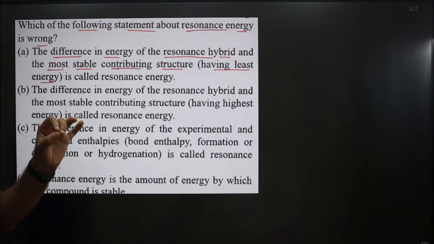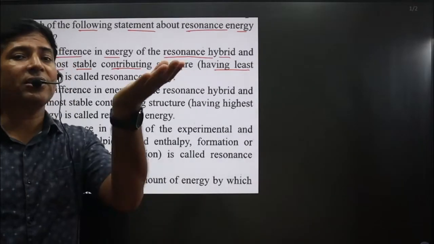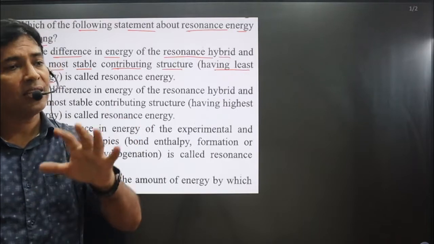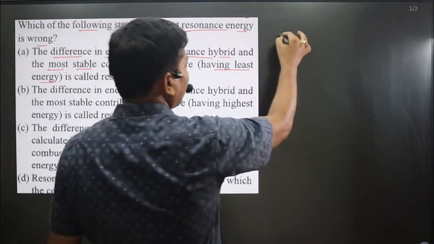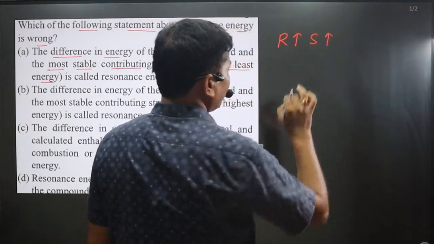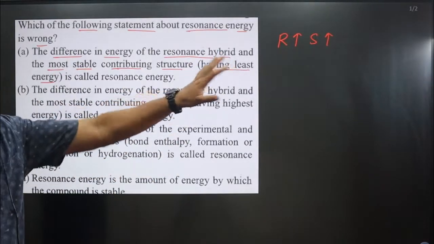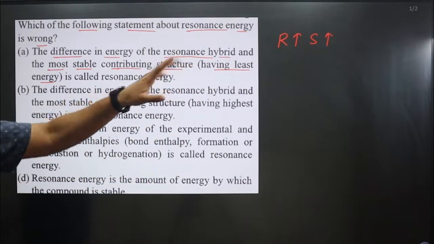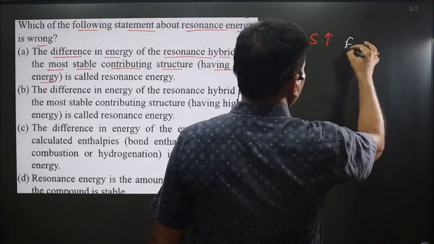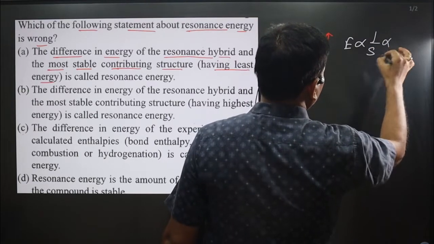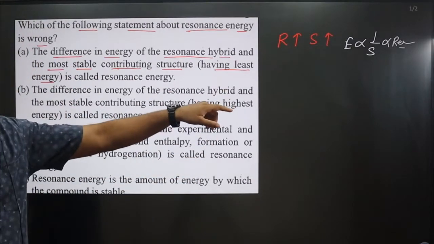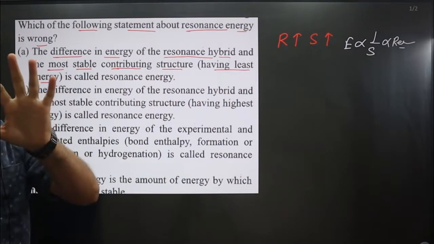That is correct, because if energy is less, stability will be higher, and we have learned that the higher the number of resonating structures for any species, the higher the stability. Let me write it. If resonance is high for any species, its stability will also be very high. Okay, this is what we have learned. And if stability is very high, the energy of the system will be very less, because we have learned energy is inversely proportional to stability and directly proportional to reactivity. If the energy is very less, then the stability of the system will be very high.